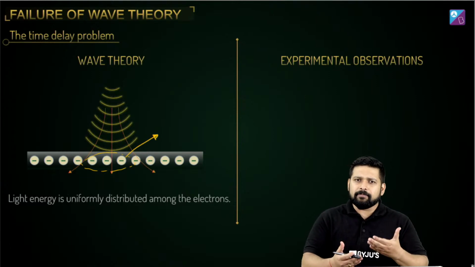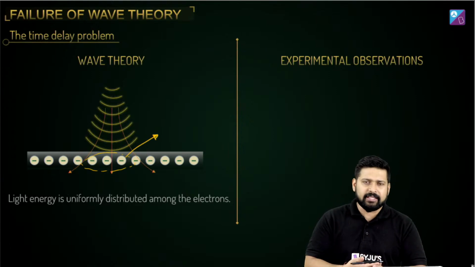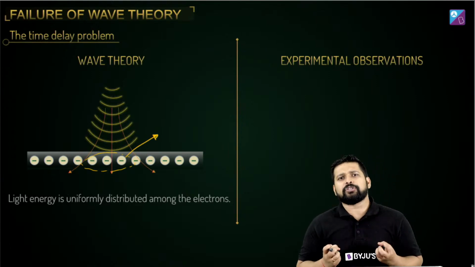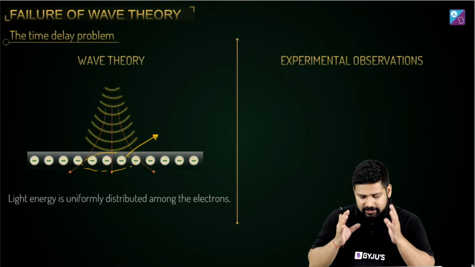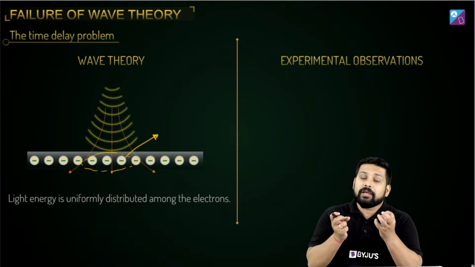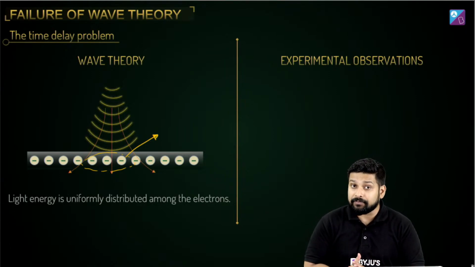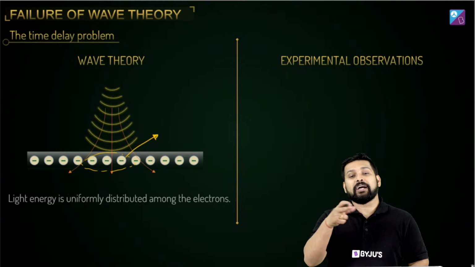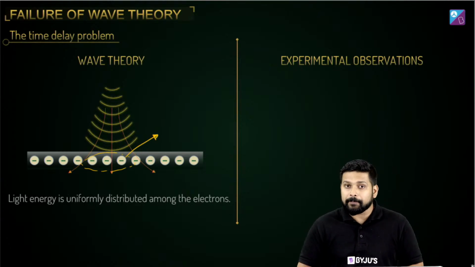It will take some time for the incident radiation to strike the metal surface, and the electrons are going to take up some time in absorbing this energy. Once the energy is sufficient, only then can they come out of the metal surface and the photoelectric effect is going to happen.